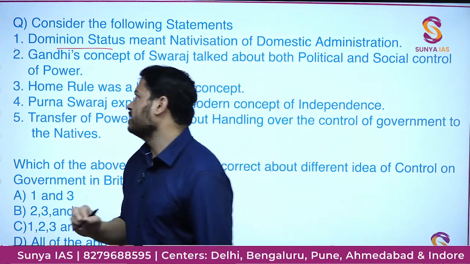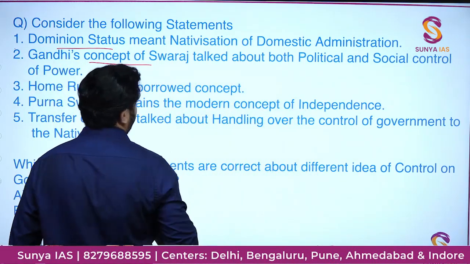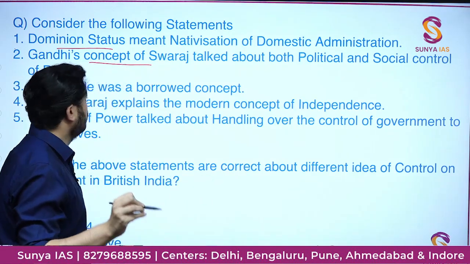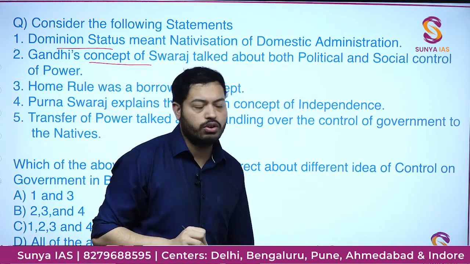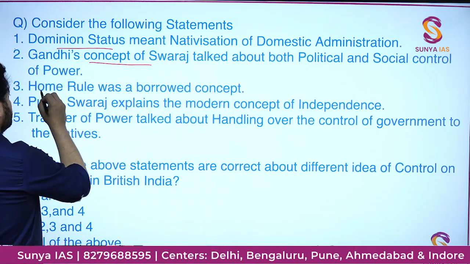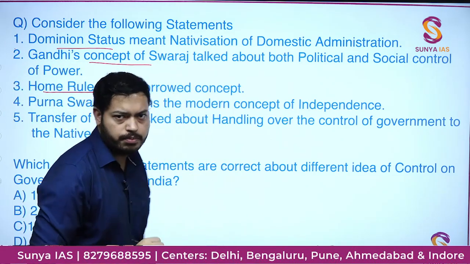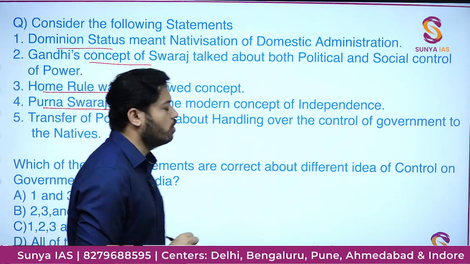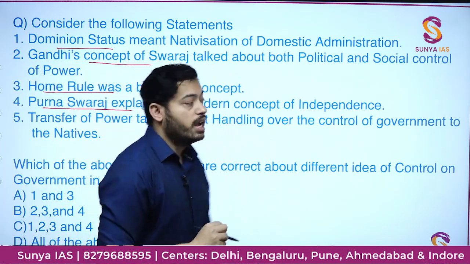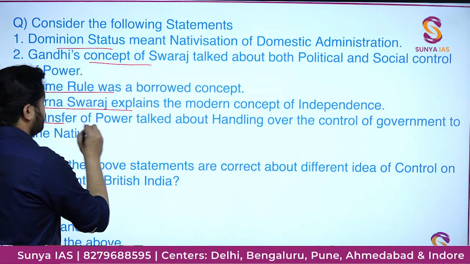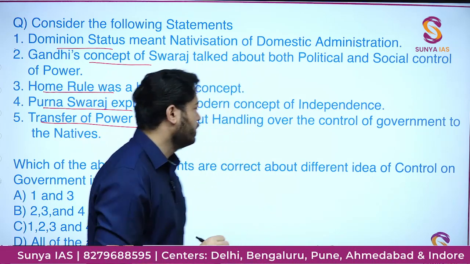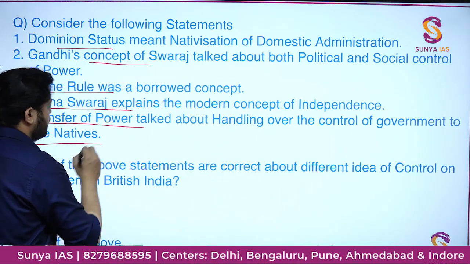Then the second statement says, Gandhi's concept of Swaraj talked about both political and social control of power. Then the third statement says home rule was a borrowed concept. Fourth statement says Purna Swaraj explains the modern concept of independence. And the fifth statement says transfer of power talked about handing over the control of government to the natives.